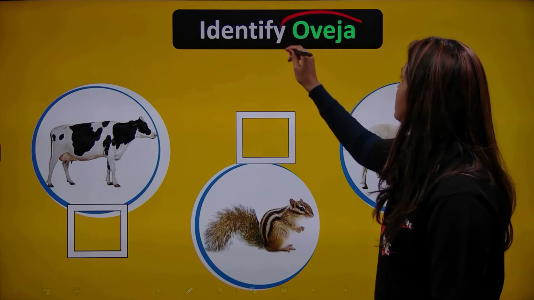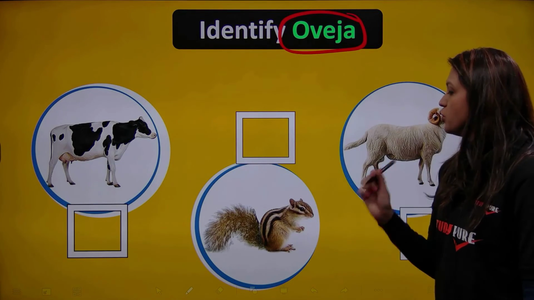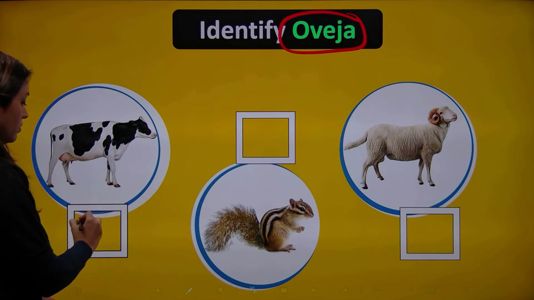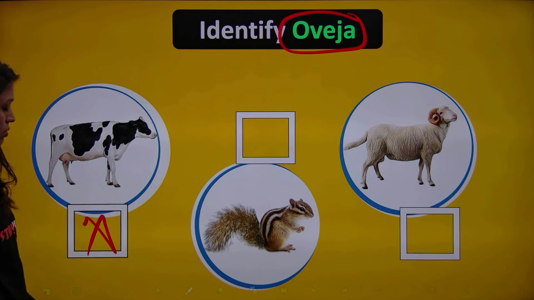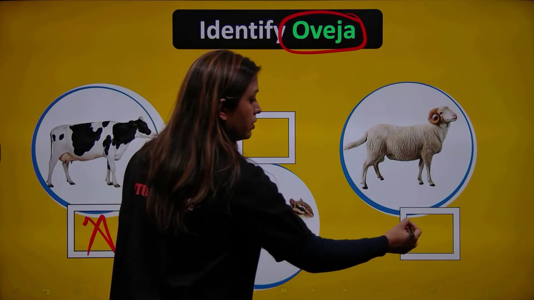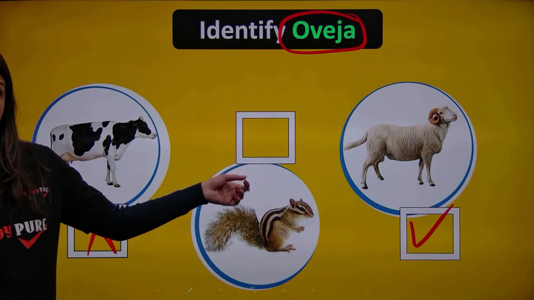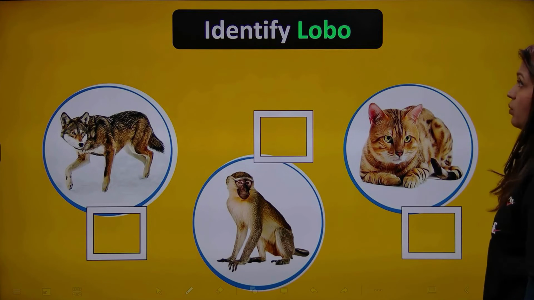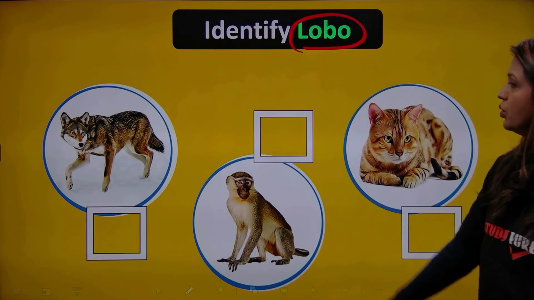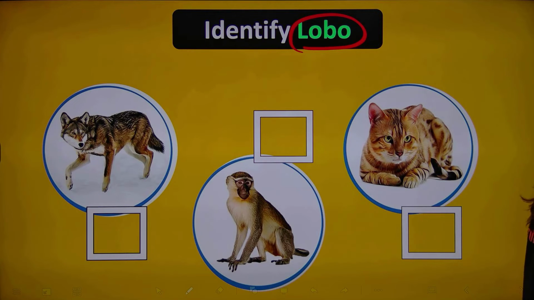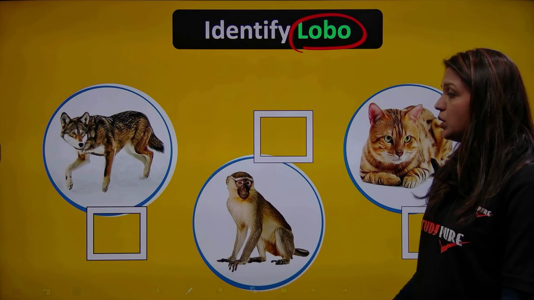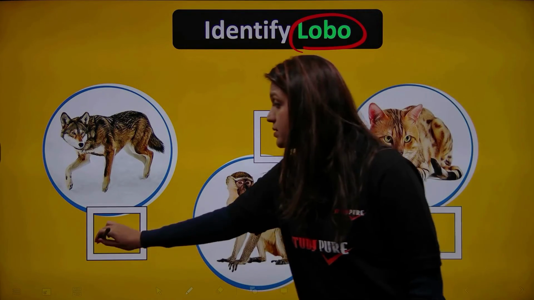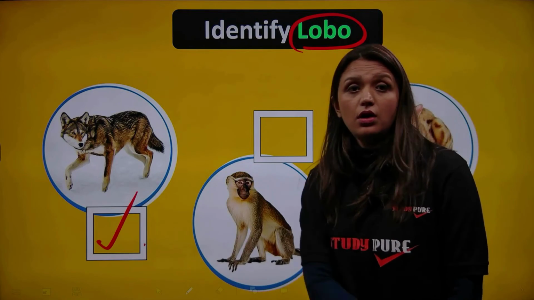Okay, next. Oveja. Which one is an oveja? This one? This one? No. This one? Right. This is oveja. Okay, what about a lobo? Which one is a lobo? Are you all pointing to this one? Yes, you're all correct. This is a lobo.